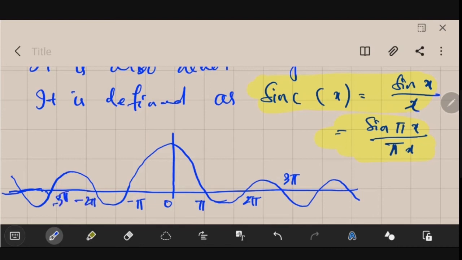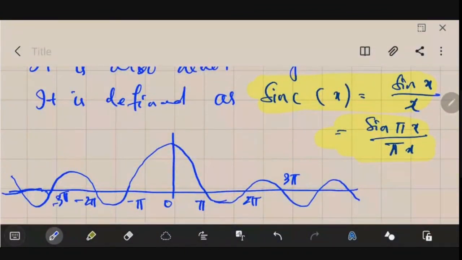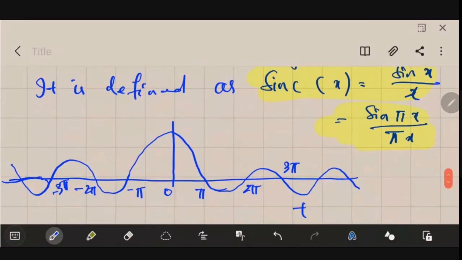Wherever the value of sin pi is 0, its value is 0, except at t equal to 0, where its value is actually 1. At all other places where sin pi is 0, it is 0.